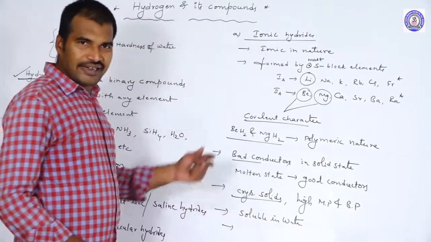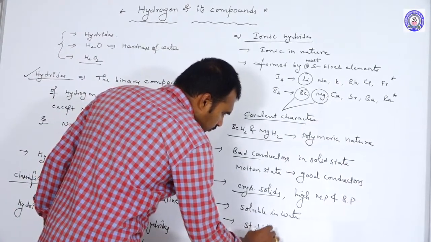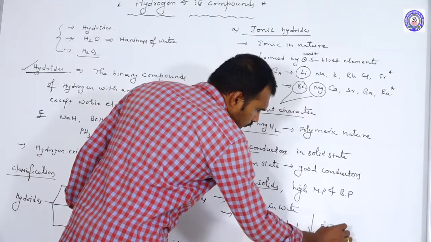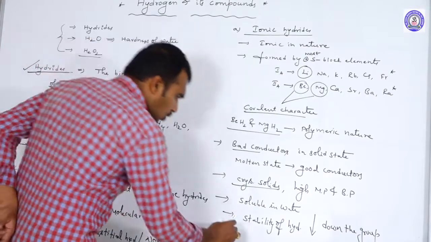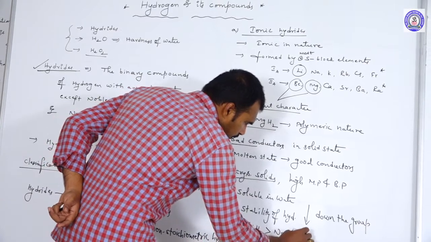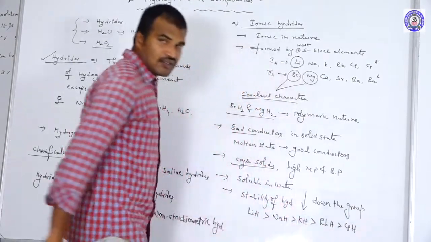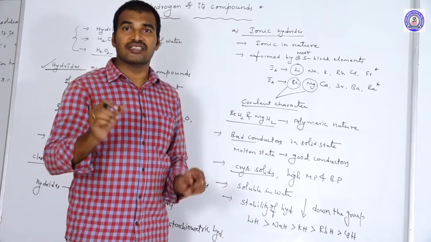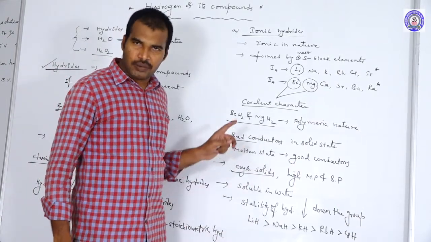And one more thing, the stability of these hydrides decreases down the group. That is, lithium hydride is greater than sodium hydride, potassium hydride, rubidium hydride, cesium hydride. What is the reason? Because of the increase in size, the bond length increases, bond strength decreases, so the stability decreases. This is the stability order of these hydrides in a particular group.